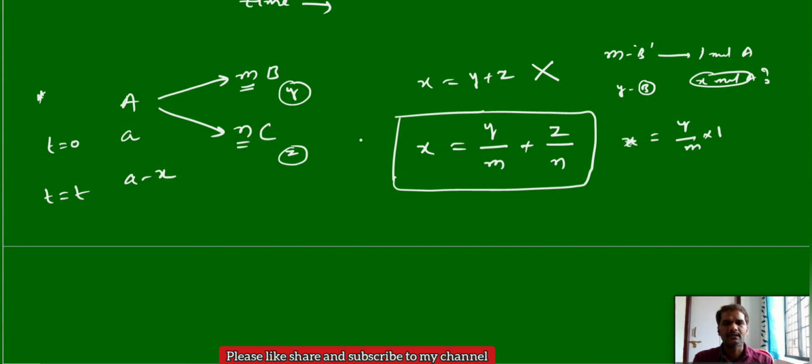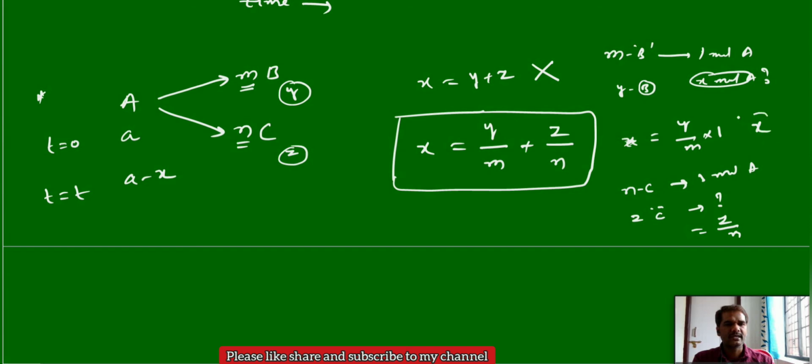Similarly, in case of C, we are getting n moles of C in general from 1 mole of A. Then z moles of C can come from how many moles? That is again z by n moles. If you take z by n moles of A, you will get this z.